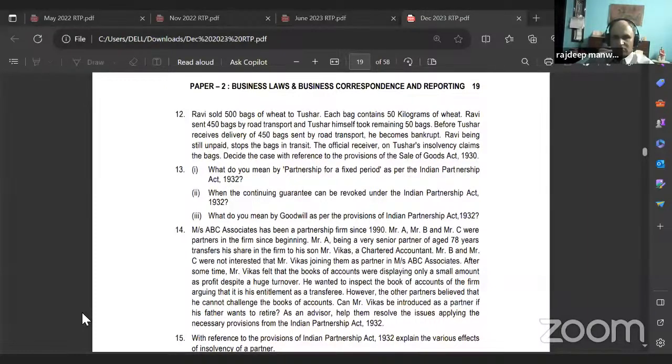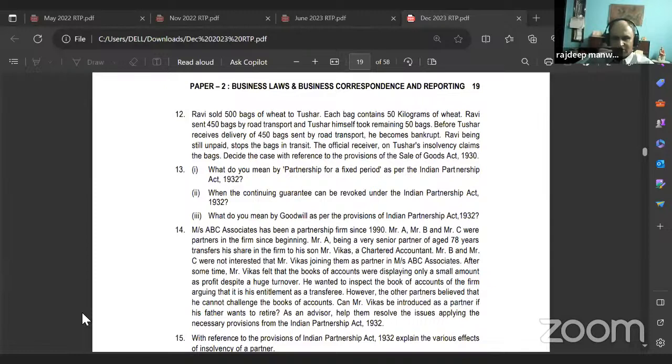Yes. 12th one, Ravi sold 500 bags of wheat to Tushar. If each bag contains 50 kilograms of wheat, Ravi sent 450 bags by road transport and Tushar himself took the remaining 50 bags. Before Tushar receives any delivery of 450 bags sent by road transport, he becomes bankrupt. Ravi, being still unpaid, stops the bags in transit. The official receiver on Tushar's insolvency claims the bags. Decide the case with reference to the provisions of the Sale of Goods Act 1930.